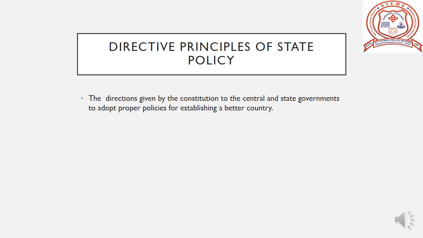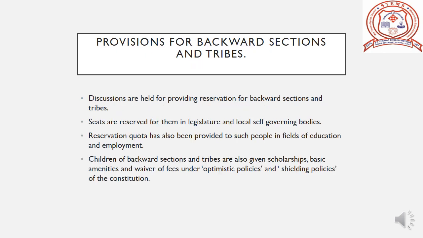Directive principles are given for the governments, but fundamental rights are given for the citizens. If fundamental rights are violated, they can appeal to the court. But if directive principles are violated, it does not have any legal backing. Fundamental rights have legal backing, but directive principles do not.